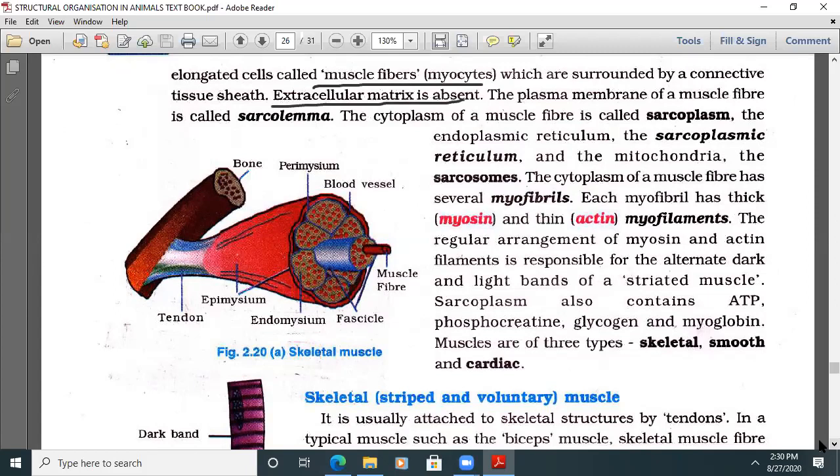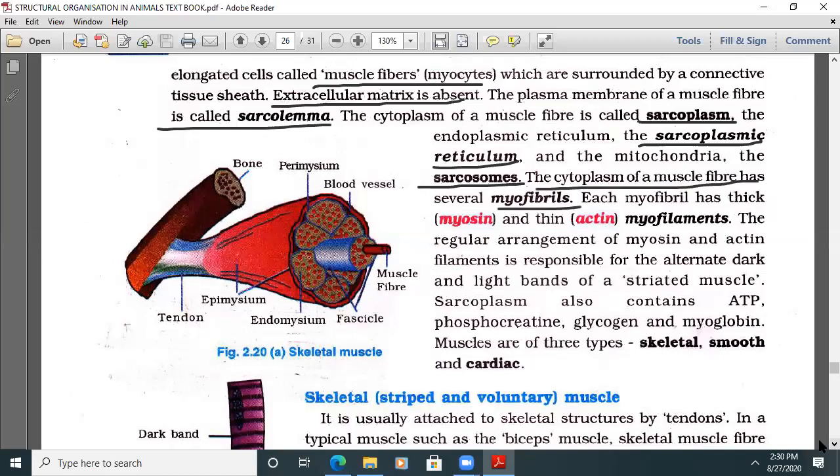The plasma membrane of a muscle fiber is called sarcolemma. The cytoplasm of a muscle fiber is called sarcoplasm. The endoplasmic reticulum is called sarcoplasmic reticulum. Mitochondria are called sarcosomes. The cytoplasm of a muscle fiber has myofibrils.